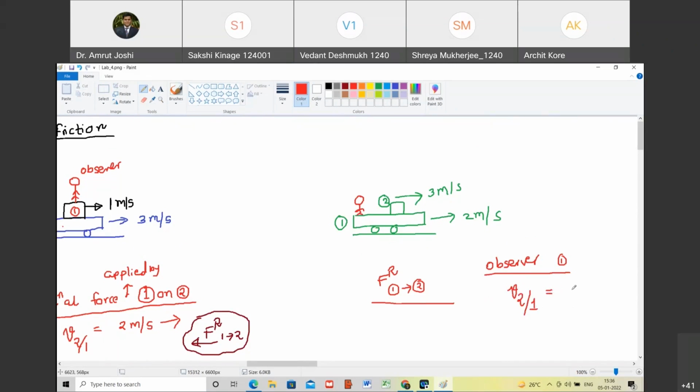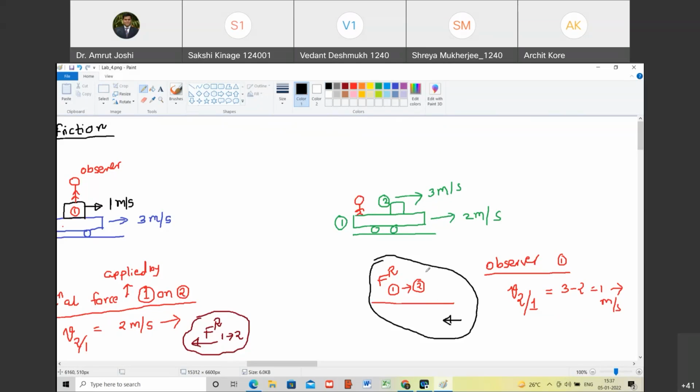It is how much? Tell me. It is V2 minus V1, 3 minus 2. So it is 1 meter per second towards right. Happy? Yes, sir. So with reference to the observer on object number 1, object number 2 is moving towards right with the velocity of 1 meter per second. What should object number 1 do? It must resist that. So this direction must be towards left. Happy? Yes, sir.